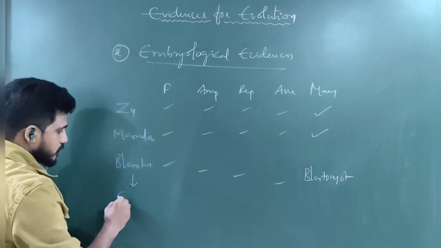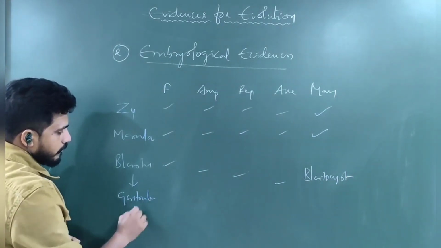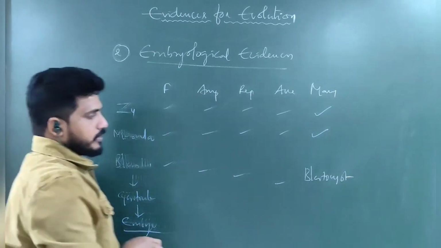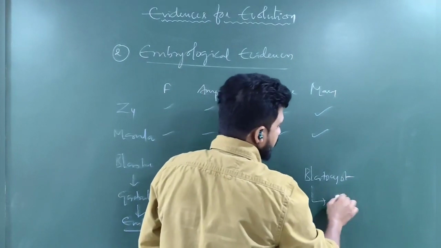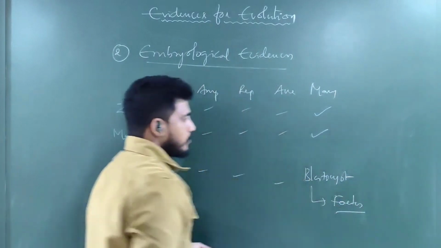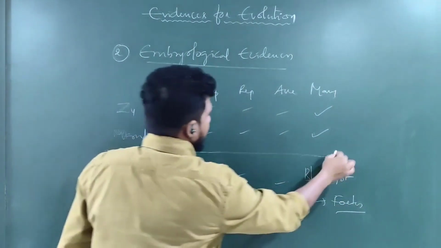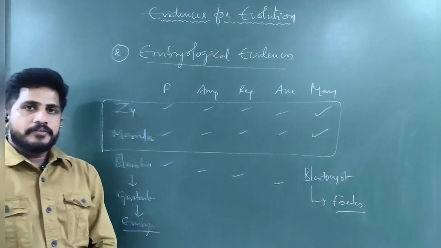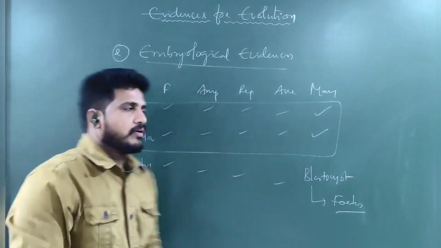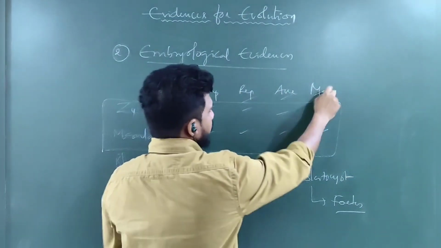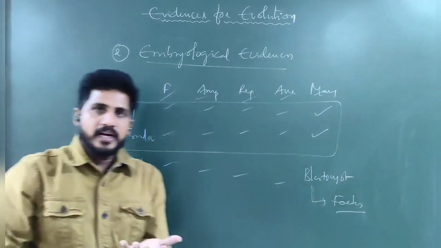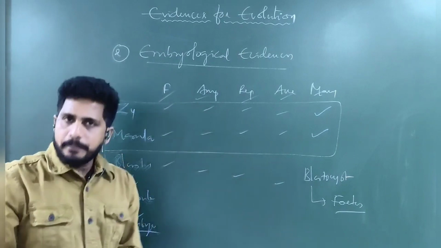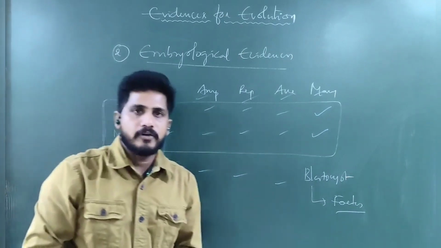After that, the gastrula is there. From the gastrula, the next embryo comes. So here the blastocyst becomes implanted and the fetus develops. So some portion of the entire embryogenesis is similar. The most important thing here: if you take a one-week embryo, maybe of a fish or amphibian, reptile or calf or mammal, whoever, in your hand, you cannot judge whether it is a future fish, a future mammal, a future reptile like a snake, or a future amphibian like a frog.